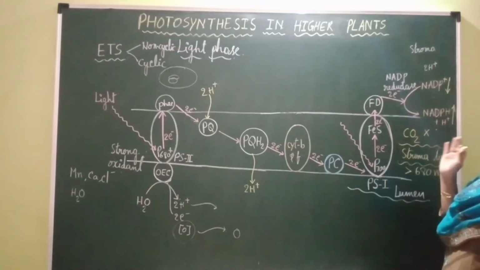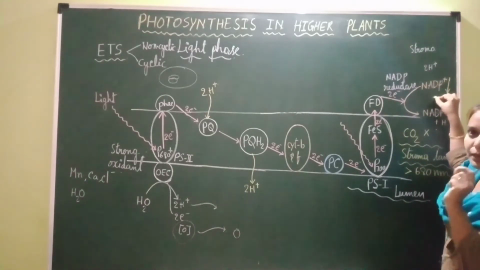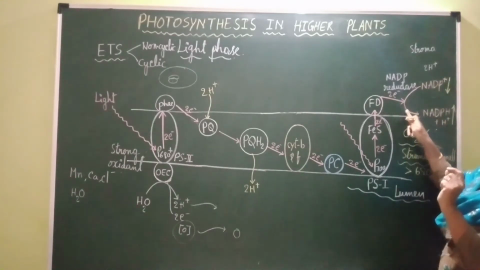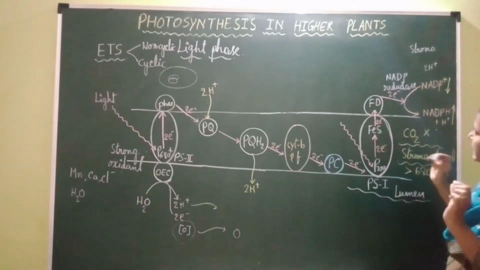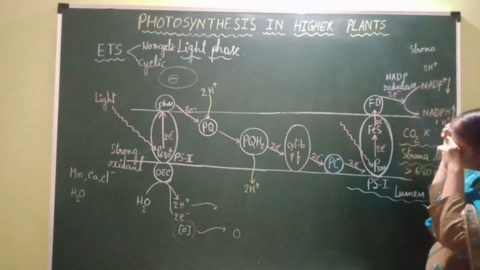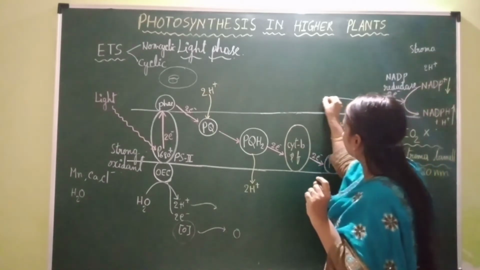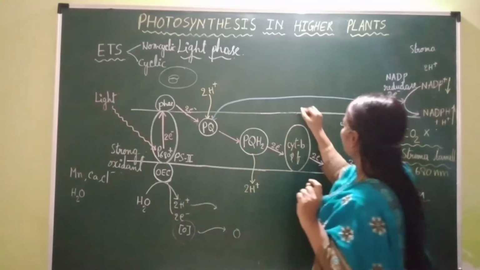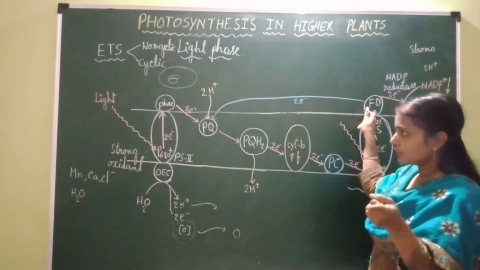Now NADP plus is not available inside the cell to receive these electrons. So the path of electrons is diverted to PQ. The electrons coming from ferredoxin are transferred to PQ.